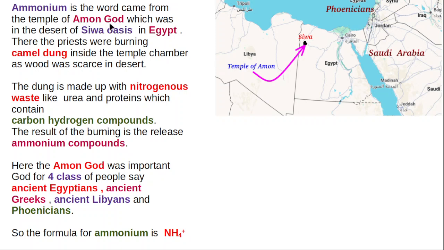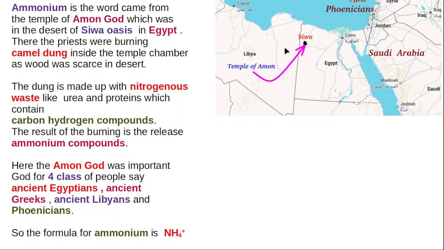There was a temple of Ammon God in the Egyptian desert, at a location called Siwa Oasis. Oasis means in a desert you can find a small pool of water surrounded with a lot of trees. In Egypt there are so many oases. One of the oases is Siwa, located very near the border with Libya.